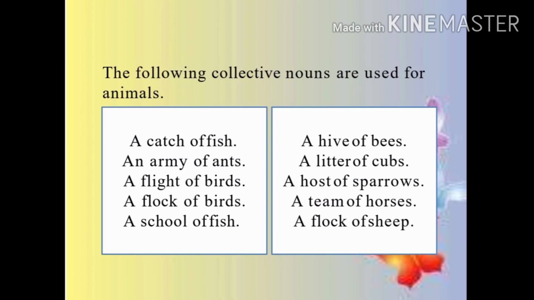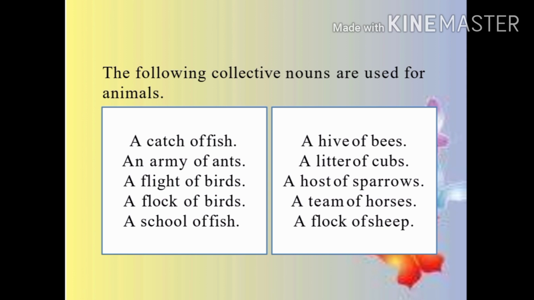This list is the collective nouns used for animals. A catch of fish, an army of ants, a flight of birds, a flock of birds, a school of fish, a hive of bees, a litter of cubs, a host of sparrows, a team of horses, or a flock of sheep.